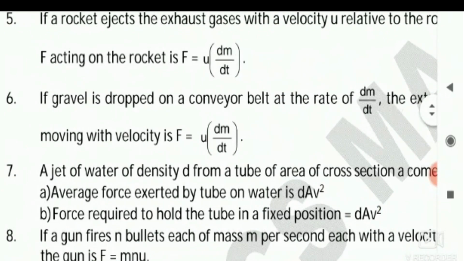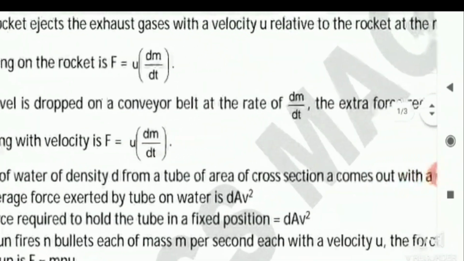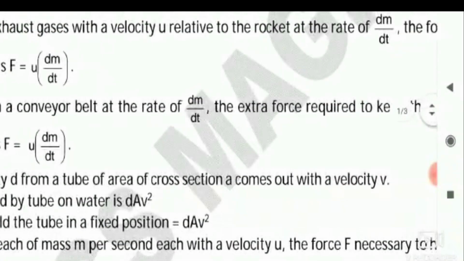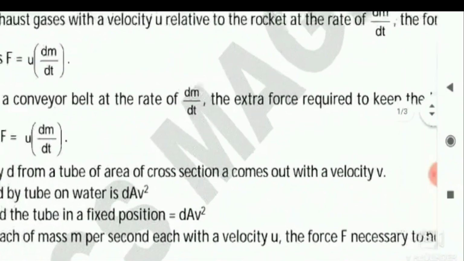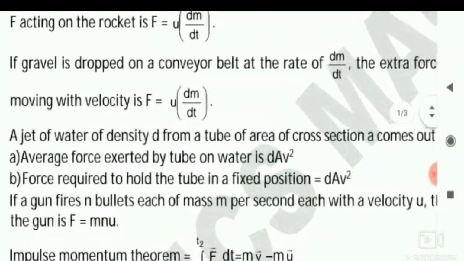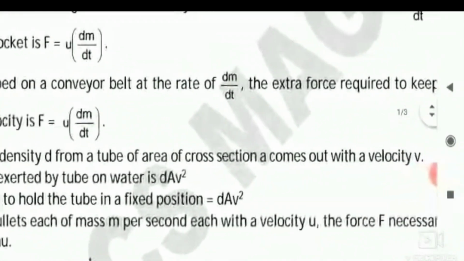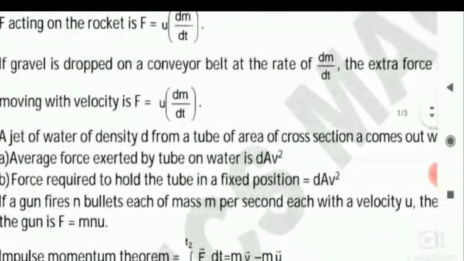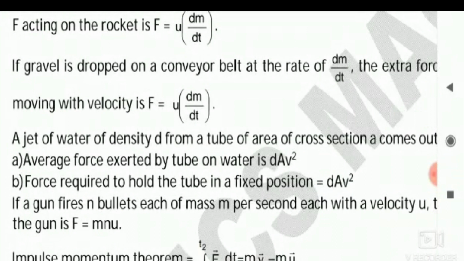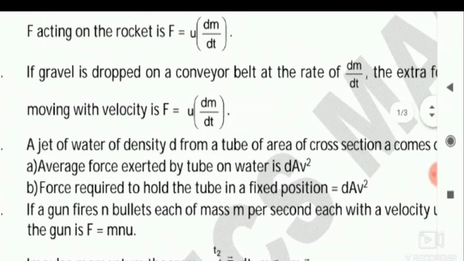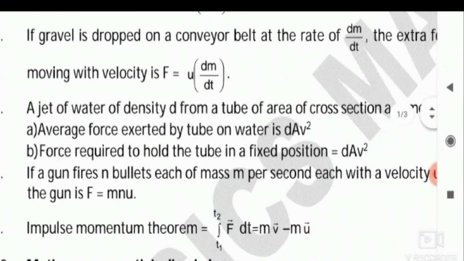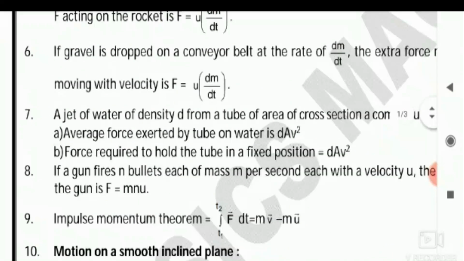Similarly, if gravel is dropped on a conveyor belt at the rate of dm by dt, the extra force required to keep the belt moving with velocity u is F is equal to u into dm by dt. With velocity u should be printed there. While writing in your notebook, if that u is missed, please note down that u, and then the formula will be u into dm by dt. These two are very important applications of force. So just remember, and 100% it will help you.